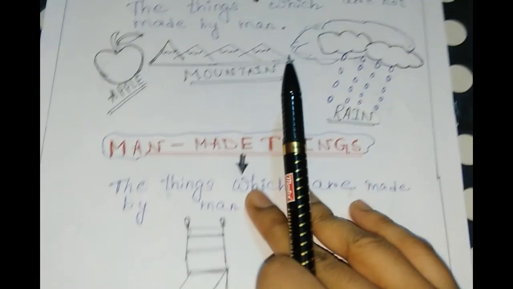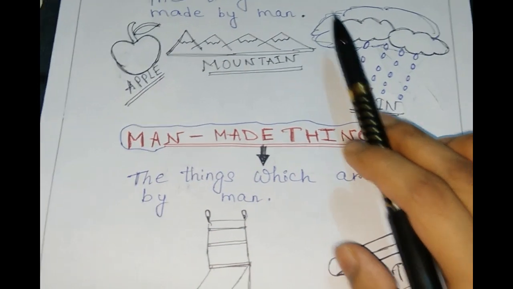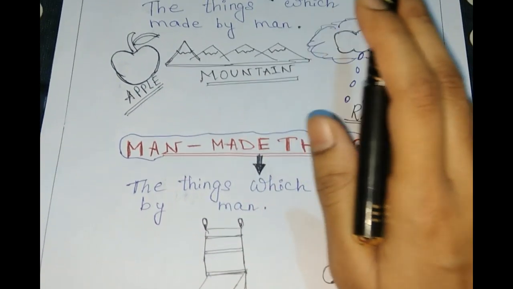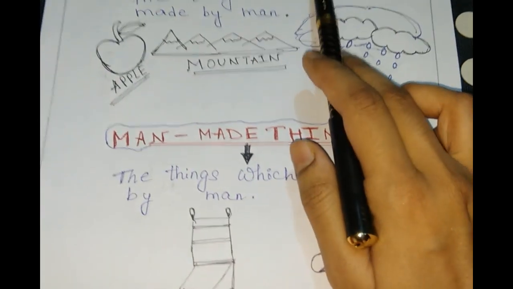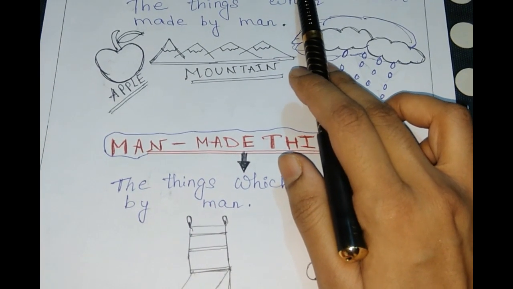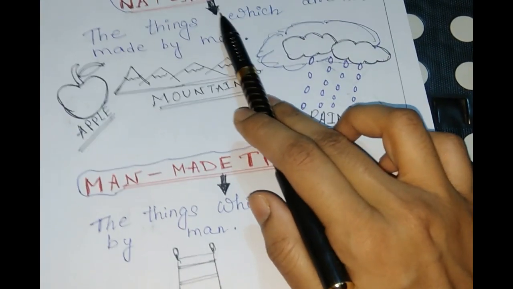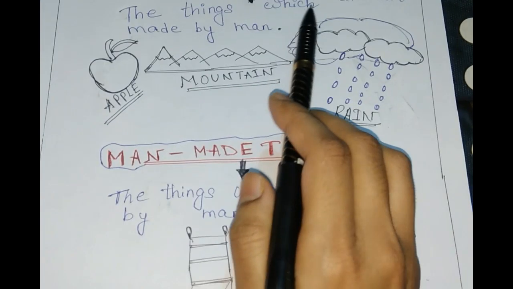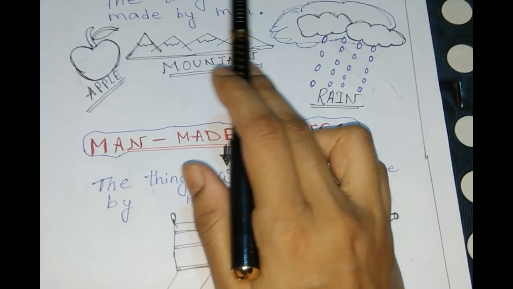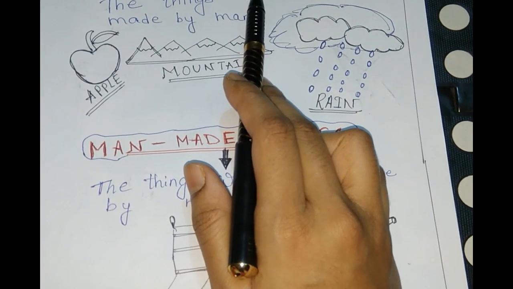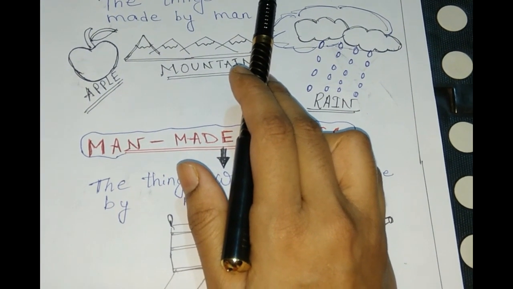Now, next we will know about this. Non-living things are mainly of two types. One is natural things, another one is man-made things. Natural things means those which are God gifted, which we can get from nature. So the things which are not made by man are called natural things. That is God gifted. We can get it from our nature.